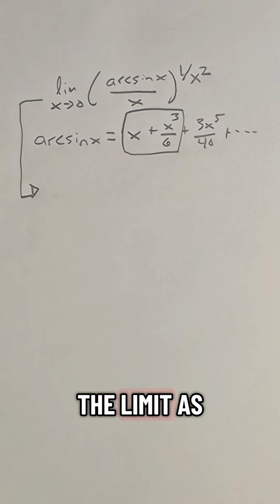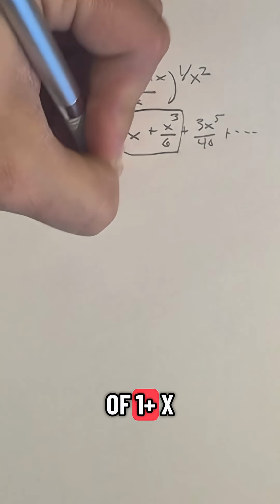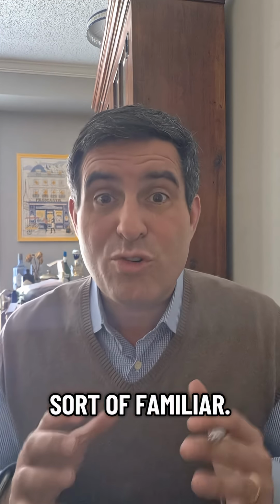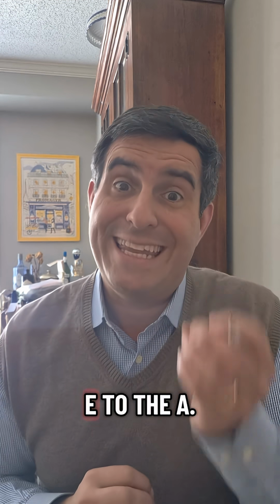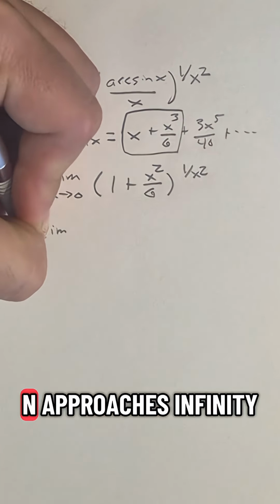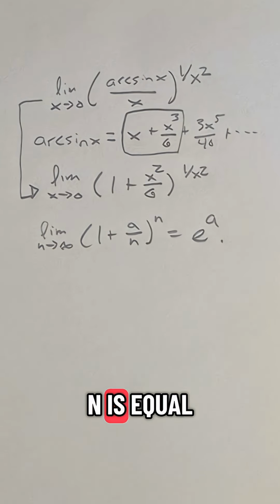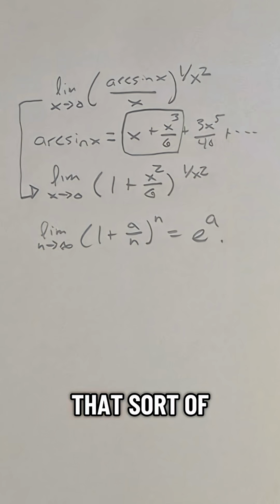out, and we're left with the limit as x approaches 0 of 1 plus x squared over 6, to the 1 over x squared. And this looks sort of familiar. It looks a lot like the way we define e to the a. We know that the limit as n approaches infinity of 1 plus a over n, to the power of n, is equal to e to the a. That sort of looks like what we have here.